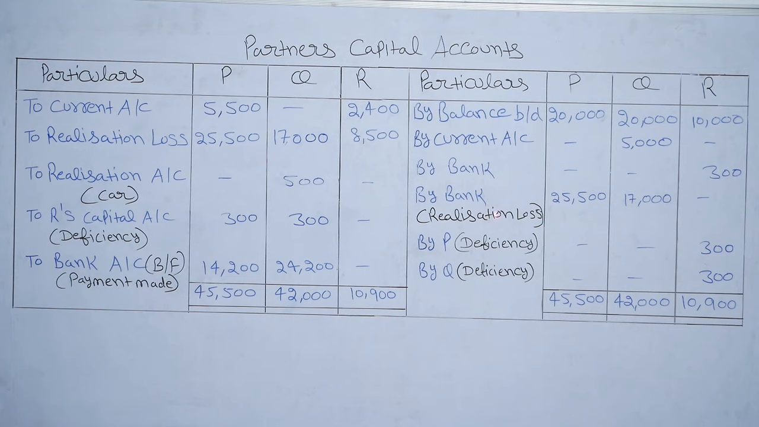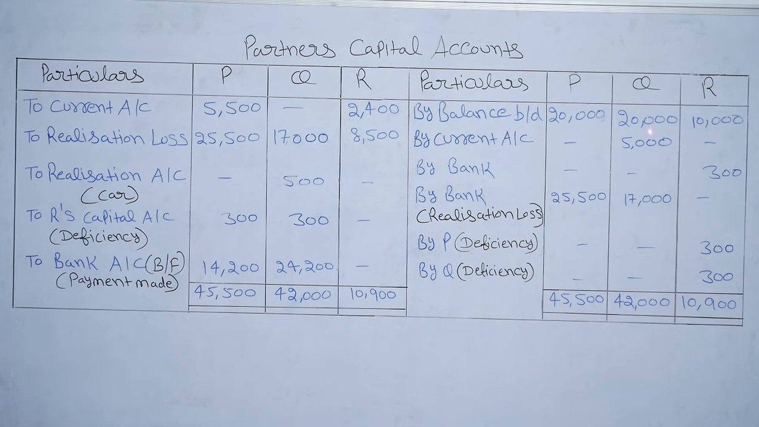As per Garner versus Murray rule, solvent partners, that is P and Q, have to bear the loss due to insolvency of partner R in their capital ratio. So insolvency loss is 600. How do we get it? 900 minus 300 is equal to 600. So they will share their loss in their capital ratio. So capital of solvent partners P and Q is 20,000 and 20,000.